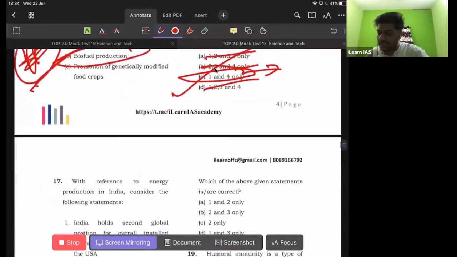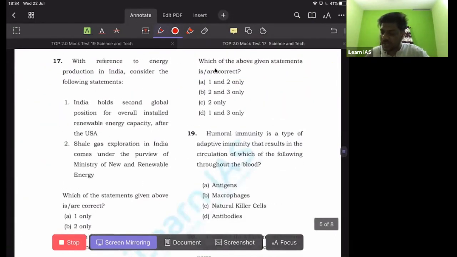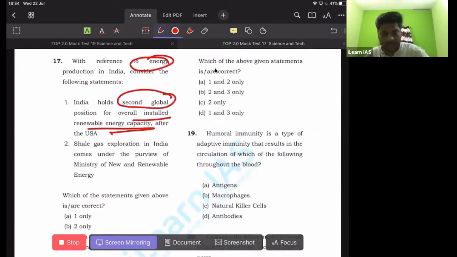Getting it? 16th one, then 17th one, with reference to energy production in India, India holds the second global position for overall installed renewable energy capacity. So it's renewable energy capacity. India is nowhere near the second one.